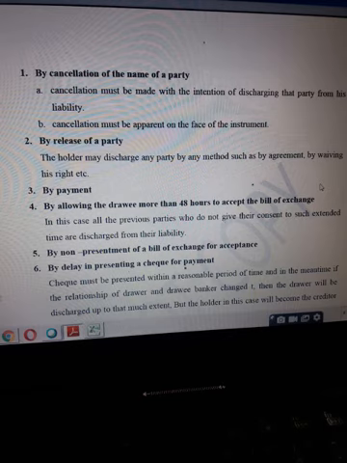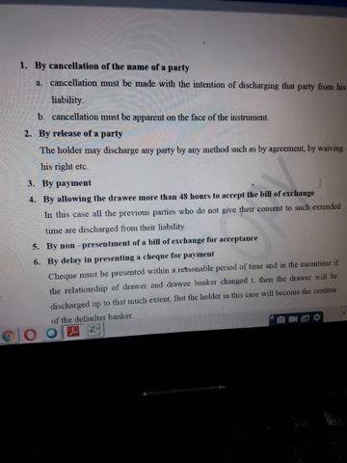So this holder, which in my example was Z, has waived off his right only against one person who is X. So X gets a discharge. Or third is by payment. If any party makes payment, any party except the primarily liable party. Like in my example, it was the same. Y made the payment, it discharged Y.